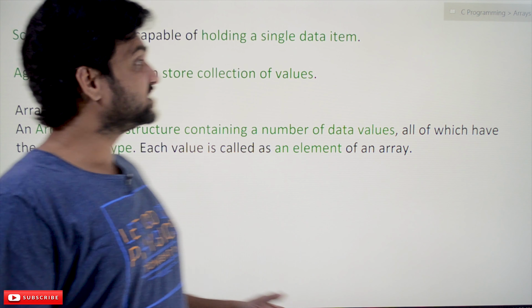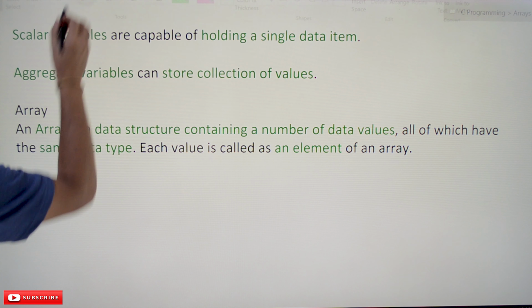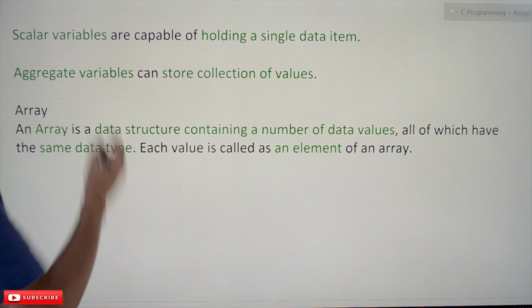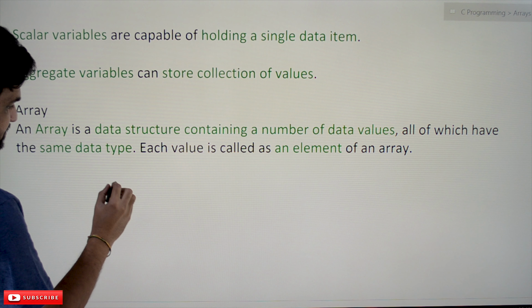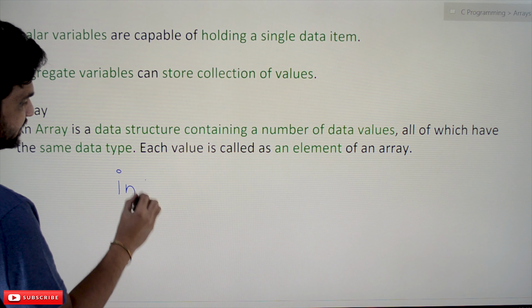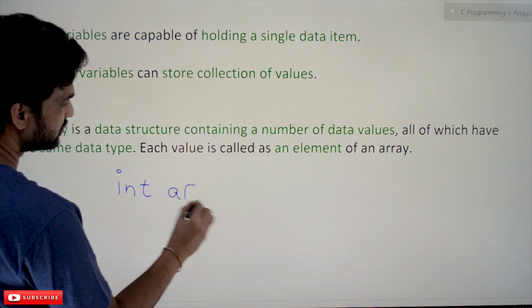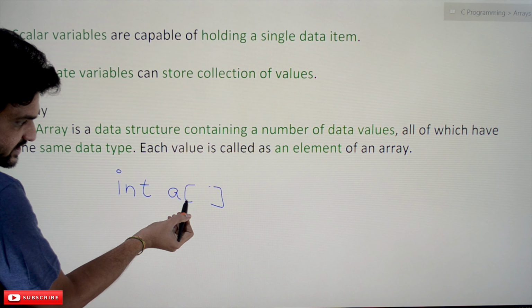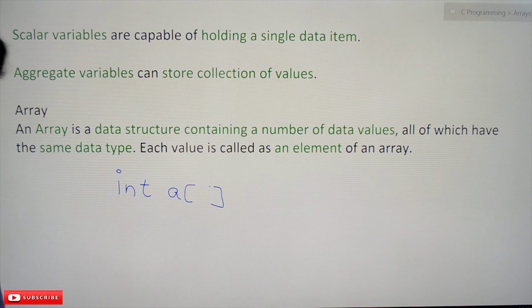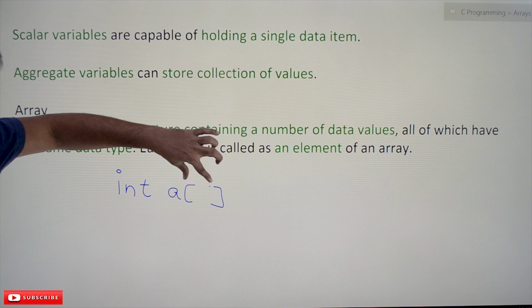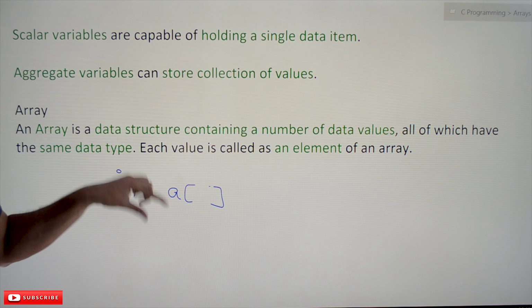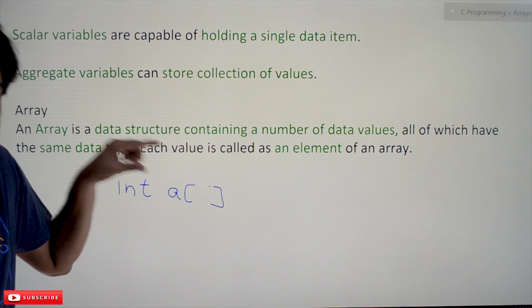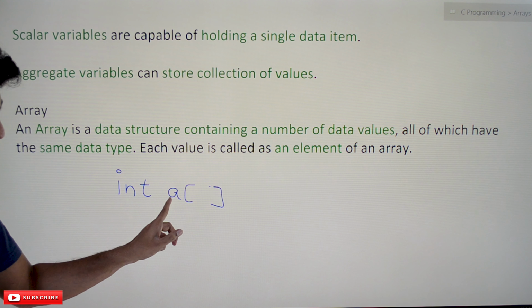So let's try to understand how to declare an array. int a of 10, and a semicolon. These are the brackets that are used: open square and closed square brackets are used with the declaration of an array beside the name of the variable.